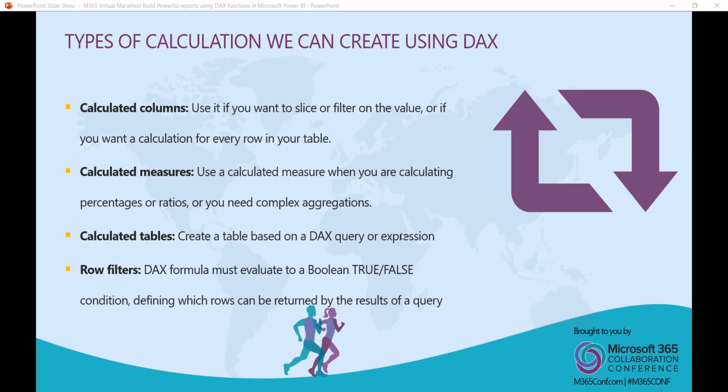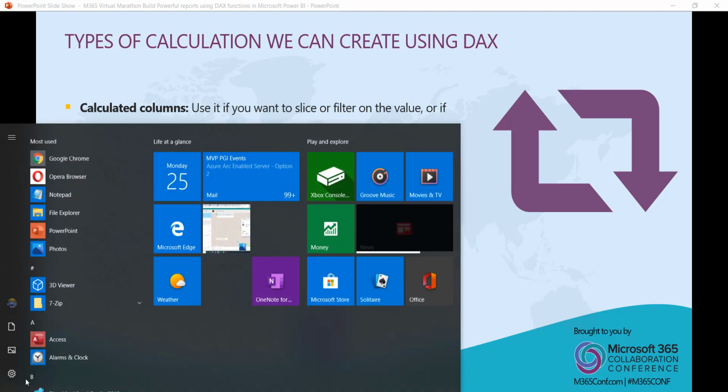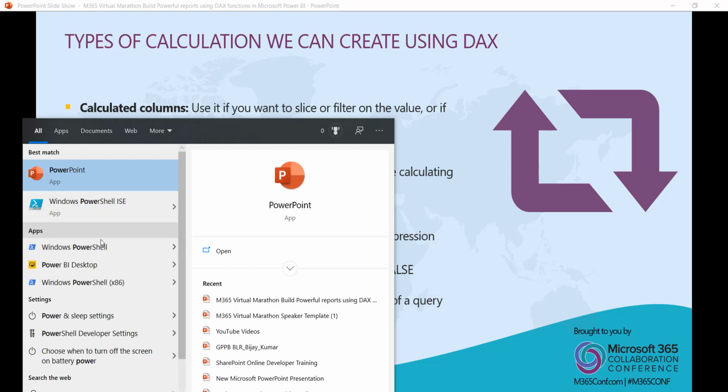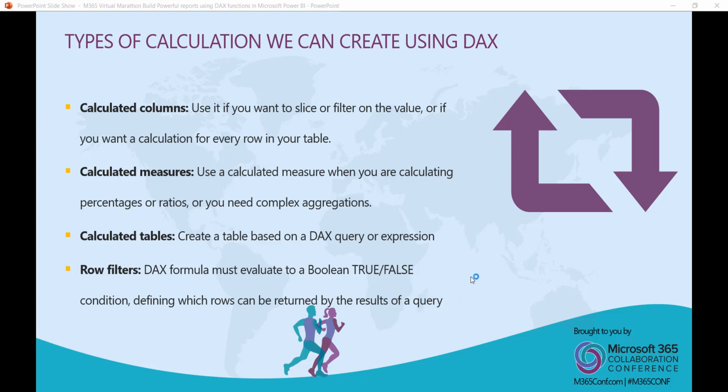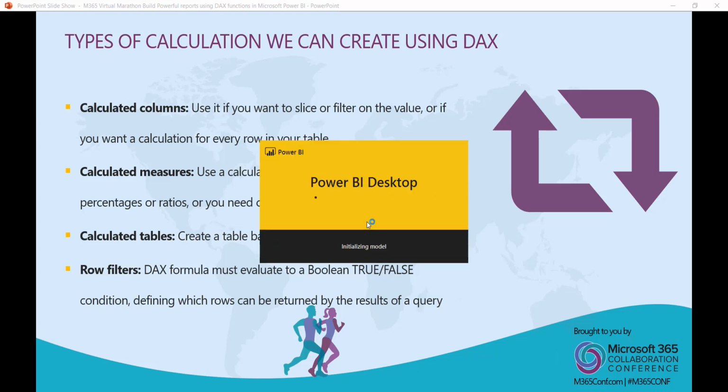So what I will do now is I will show you a demo. We will see here how we can connect Power BI Desktop to a SharePoint list, where we have some data, and then we will see how we can create a calculated column which will populate some values. So let me open Power BI Desktop. If you see here, Power BI Desktop is there. I will open it. You can see here I opened Power BI Desktop. So it will take some time and it will open.